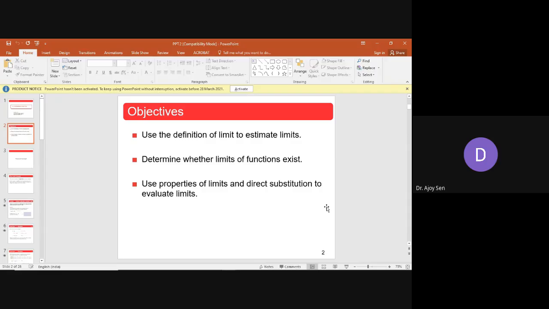Some particular functions, whose limits we will use in other problems, are standard functions and their limits are standard limits, and those things are known. Then we will use the properties of limit and substitution to evaluate other limits. We will use these standard limits and their values to find out limits of other, non-standard functions.